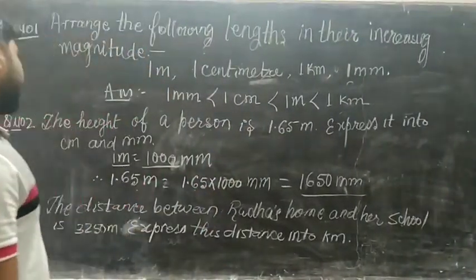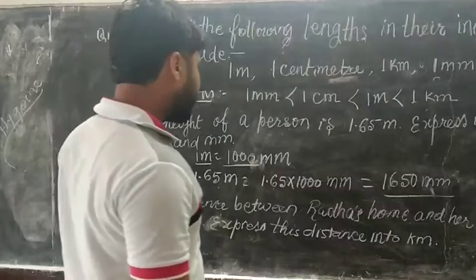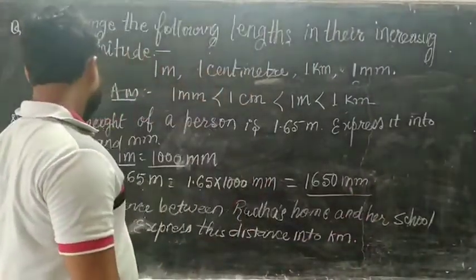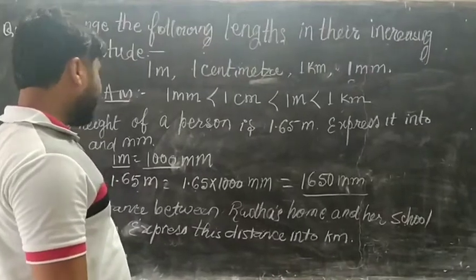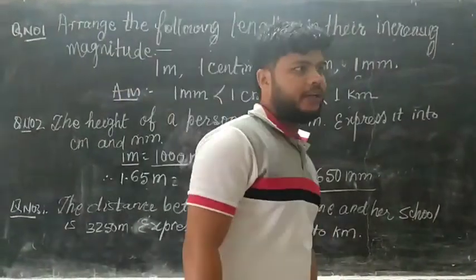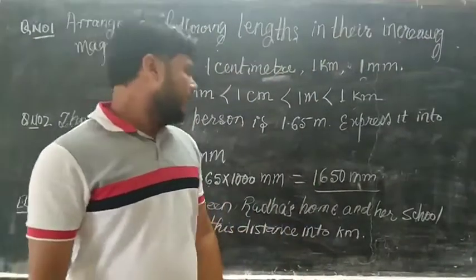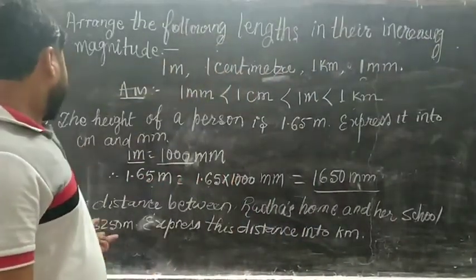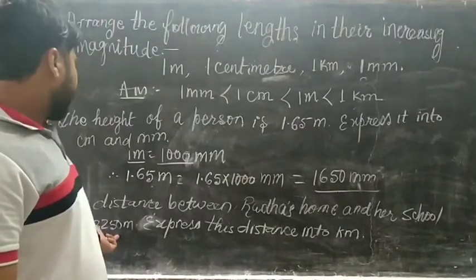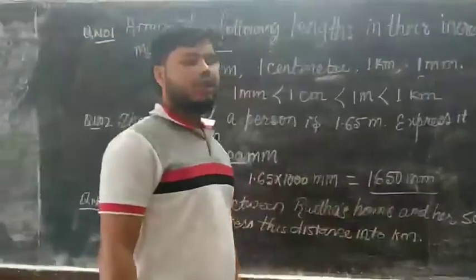Okay, next question. The distance between Radha's home and her school is 3250 meters. Express this distance into kilometer. Here we will change meter into kilometer.